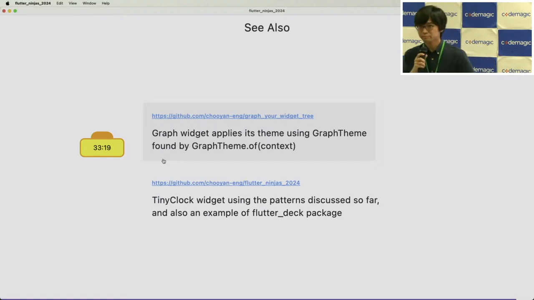Thank you so much. So actually, many engineers in NTT Docomo read your article to learn about Flutter widgets. Thank you so much. Thank you.